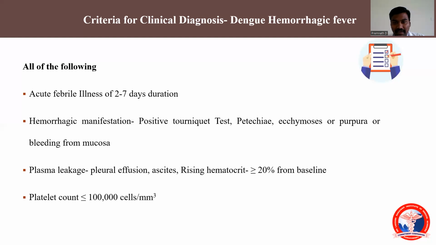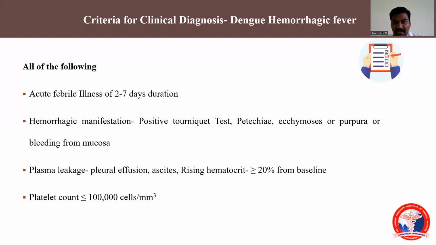If there are around 10 or more petechiae spots within the 1 inch area, then the tourniquet test is positive and we can say the patient is having a hemorrhagic manifestation. Sometimes a patient even presents with petechiae spots over his skin, ecchymosis, purpura, or even bleeding manifestation from mucosa. The patient may complain that during morning brushing or personal hygiene, he may have some bleeding. In that case also we can suspect dengue hemorrhagic fever.